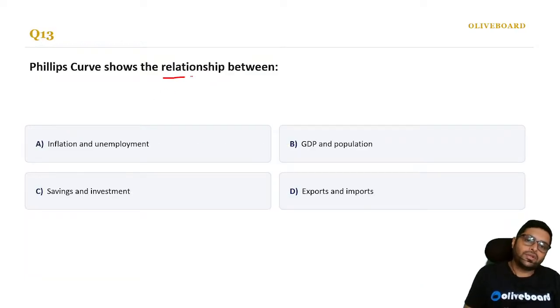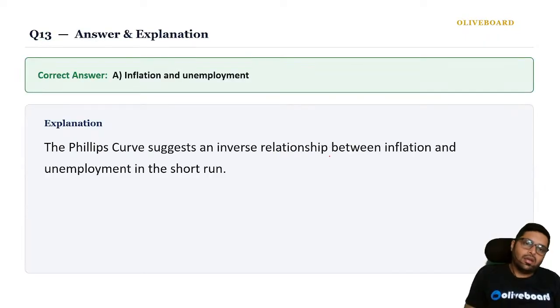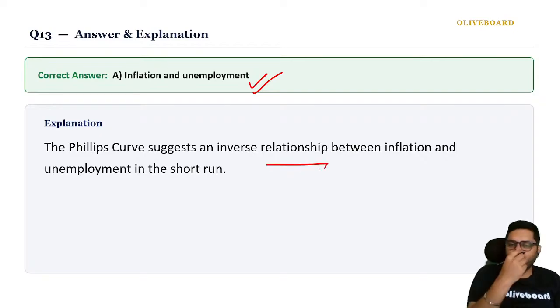Phillips curve shows the relationship between... Phillips curve. What is the difference? I had shown it in the video. If you have not seen it, please go and have a look. Phillips curve shows the relationship between inflation and unemployment. Inverse relationship.